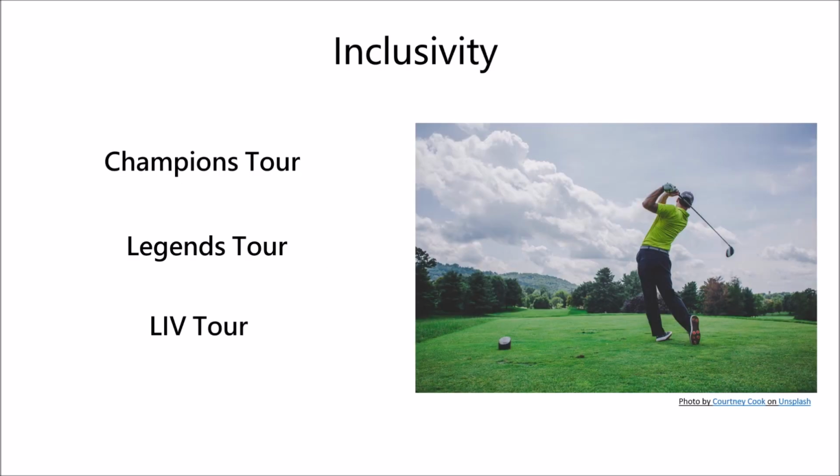Principle number 3 is inclusivity. A worldwide ranking system can't be accurate unless it includes all top players. This doesn't just mean the LIV Tour, it means the still very accomplished players of the Champions and Legends Tours. Many of these players are top 200, and any ranking system that excludes them is incomplete.